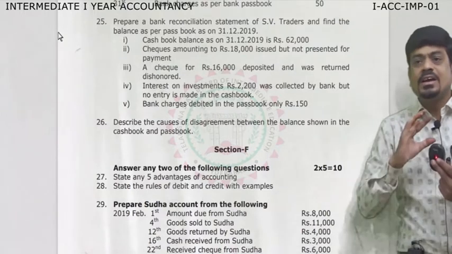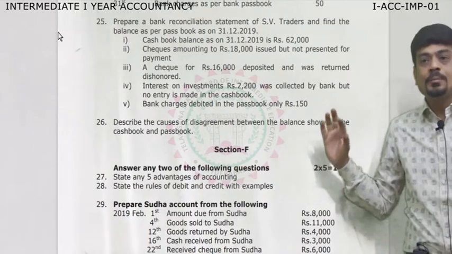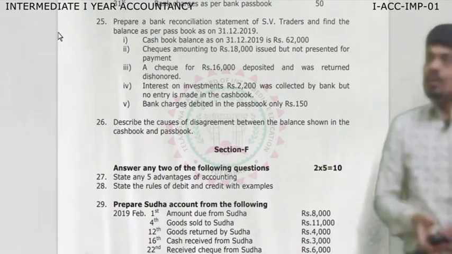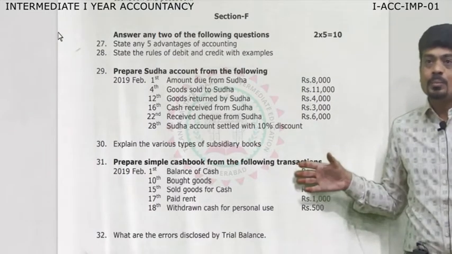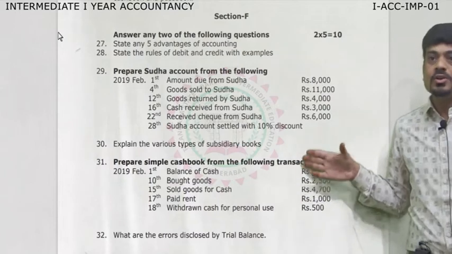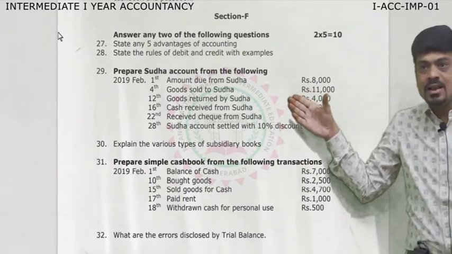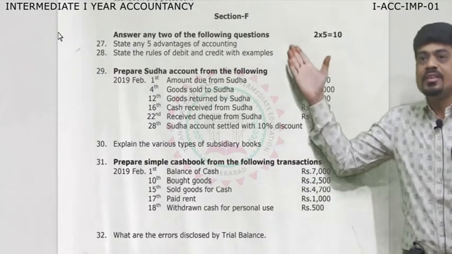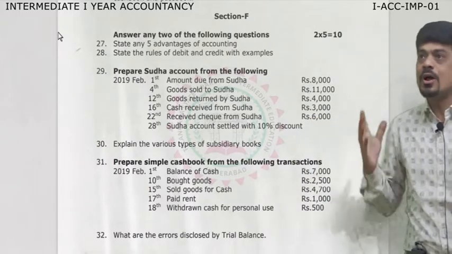Keep in mind, it's a sure question. Along with the personal account, this year we are going to get one simple cash book for 5 marks. So, if you focus on preparation of personal account and cash book, you can easily attempt this section. You will get 10 out of 10.